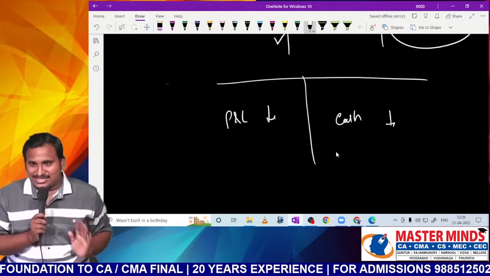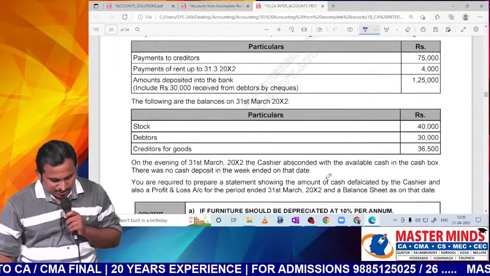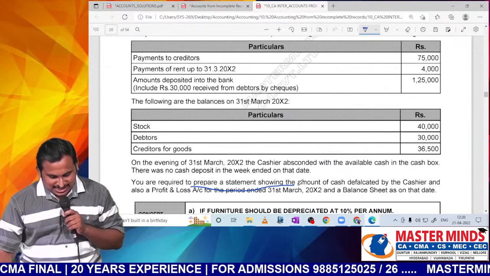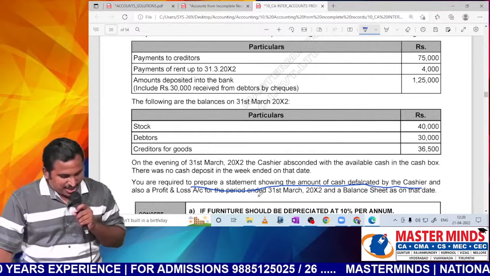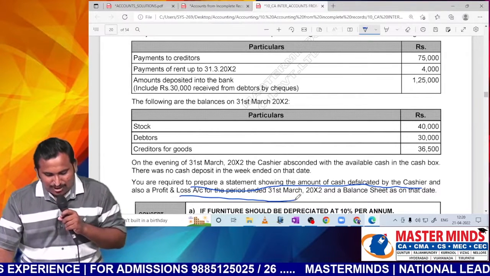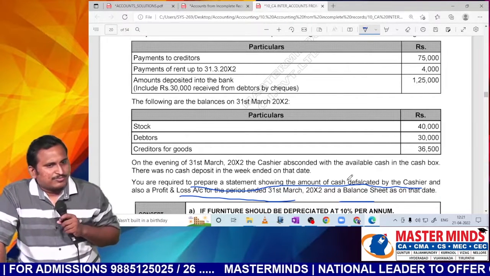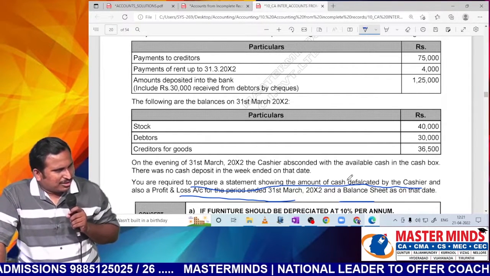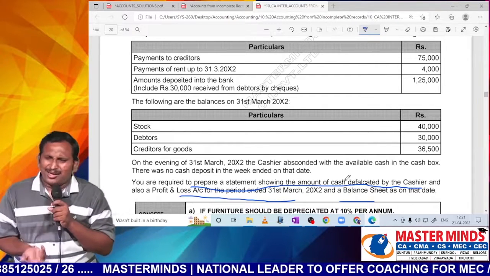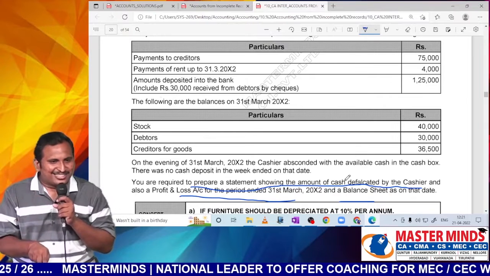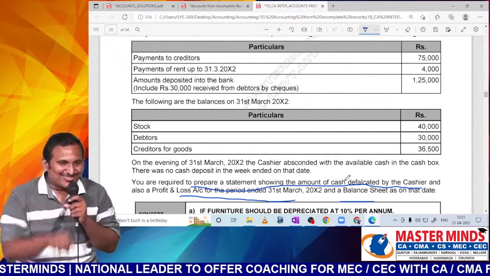Now, in this question they ask you to prepare some ledger accounts, and you are required to prepare a statement showing the amount of cash defalcated by the cashier, and also a P&L for the year ended and a balance sheet. How do you find the cash defalcated? Prepare a cash book and find the balance. If the balance exists, we call it closing balance. If the balance is taken away, that becomes the loss of cash by theft.